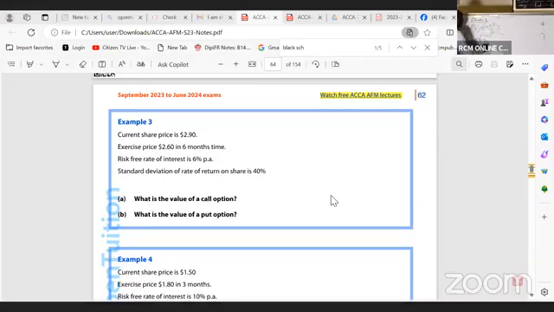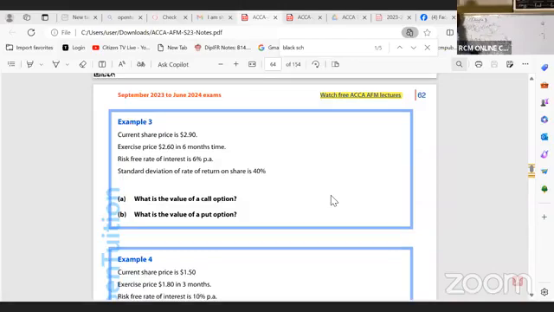Then we go straight away to the risk-free rate, which is 6%, so this is 0.06, plus the standard deviation. I've not yet looked for the standard deviation. It's given there: the standard deviation is 0.4. But remember, the formula needs you to square the standard deviation, all over, in this case here, 2, times the time.